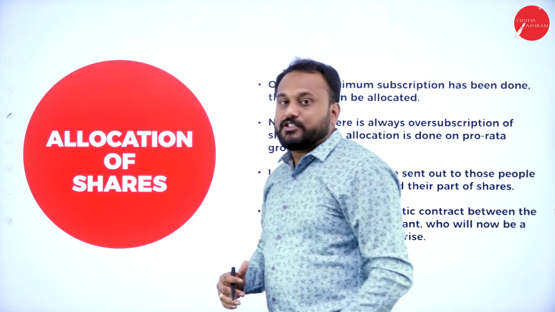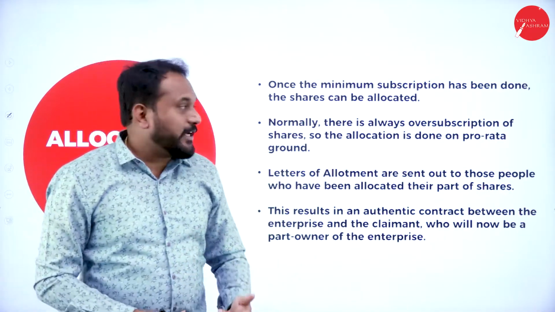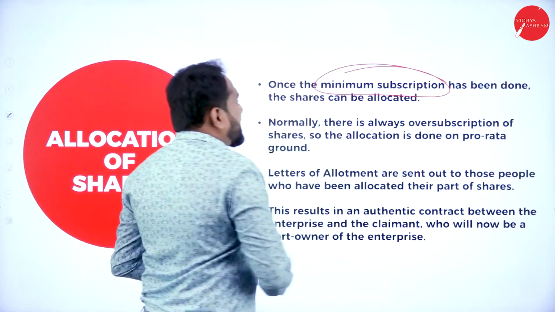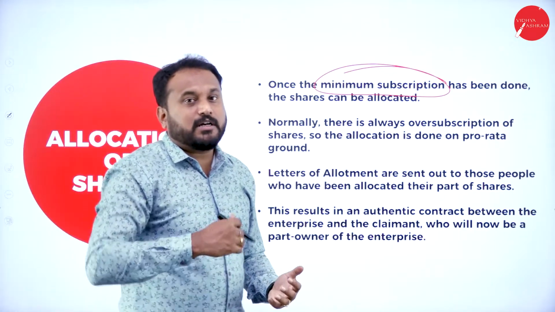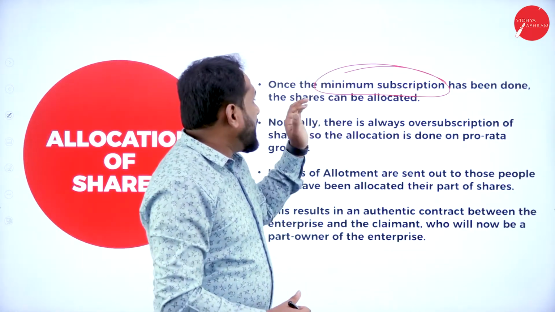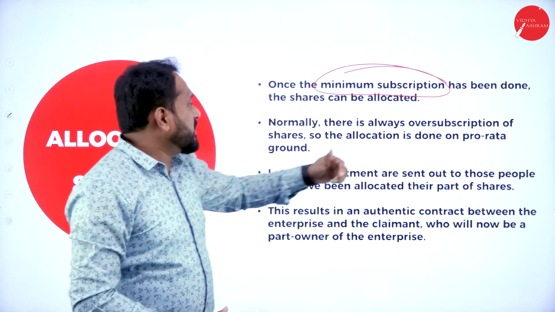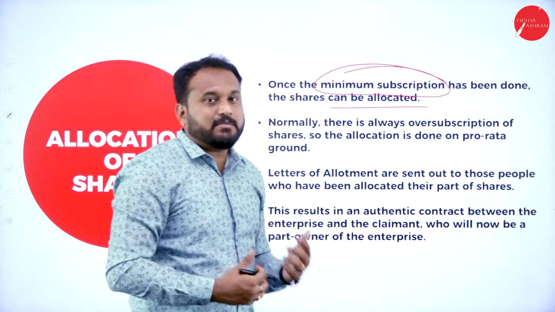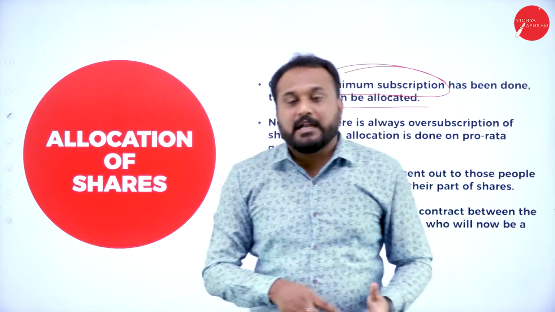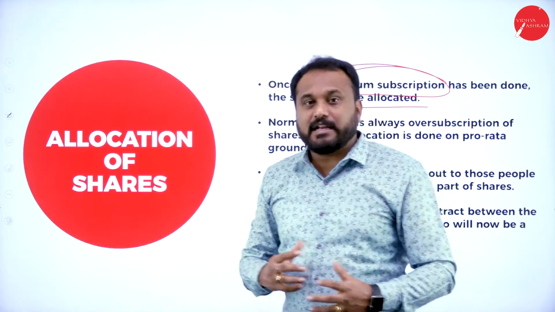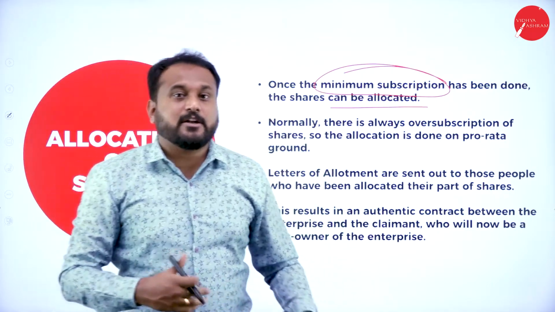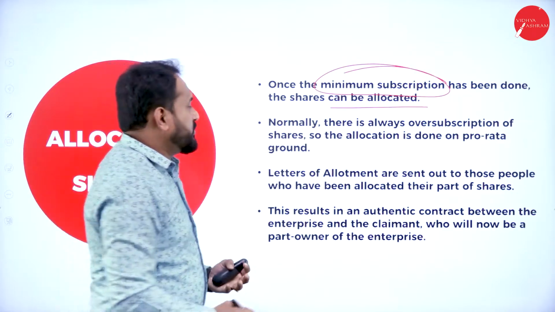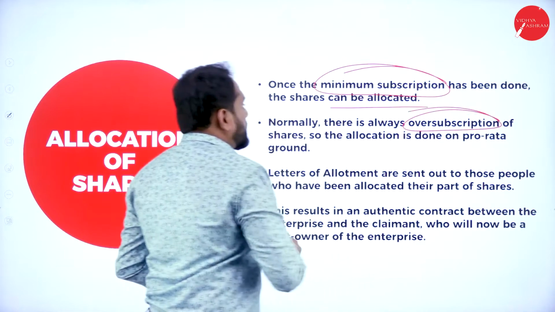The third one is allocation of shares. Now how are the shares allocated? Once the minimum subscription is done, please understand, for a private company the minimum subscription is 1 lakh rupees, for a public company it is 5 lakh rupees. Once the minimum subscription has been done, the shares can be allocated. Usually many people go for over subscription. Nobody will have a case where minimum subscription did not happen. Normally there is always over subscription of shares.